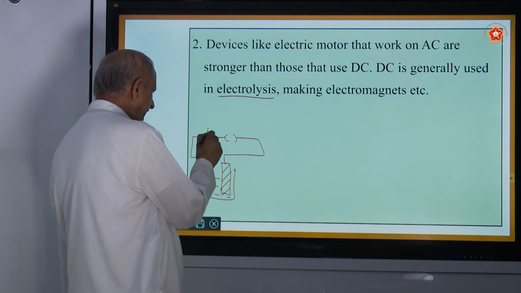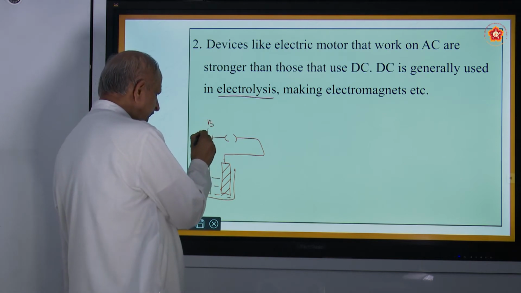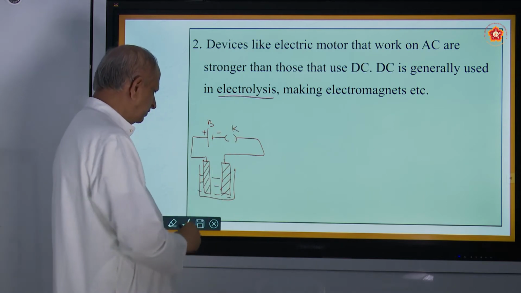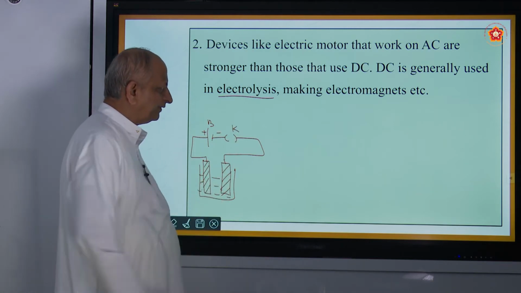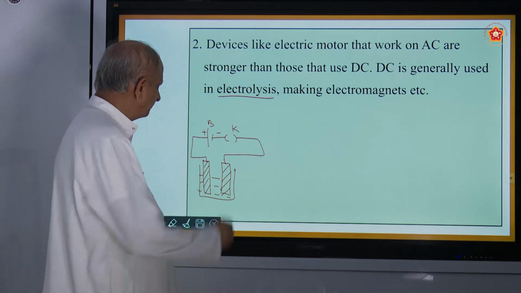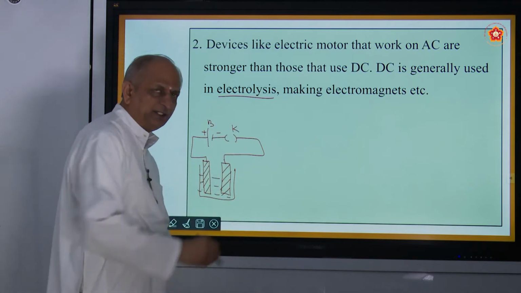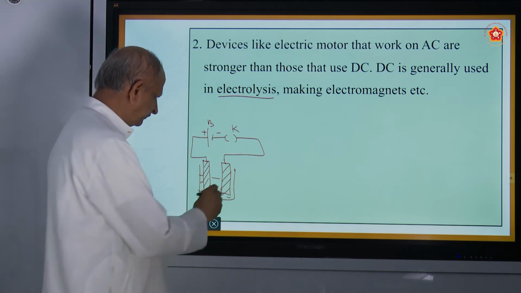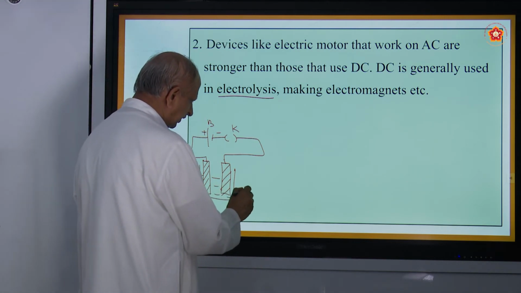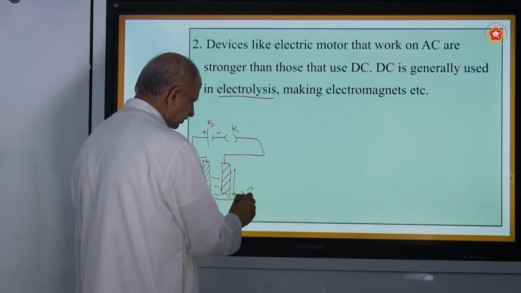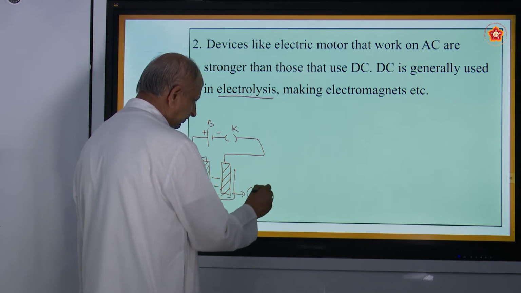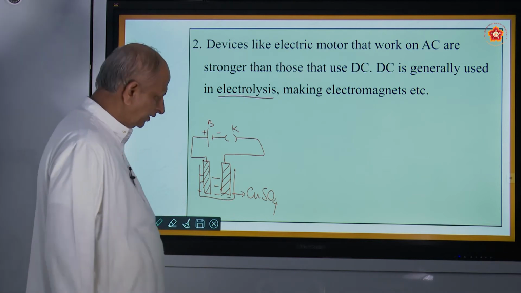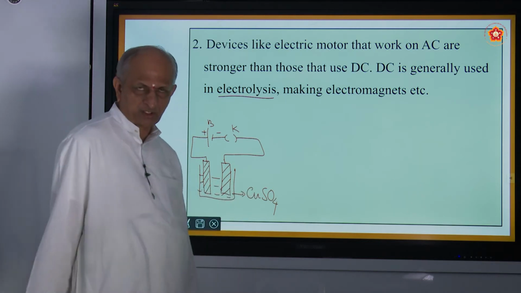This is what is called a battery, positive, negative. This is called a key or switch. These are the copper plates. This is the copper sulfate solution. So this is the process of passing electric current through an electrolyte. Here the solution you are getting is called the electrolyte. Suppose it is copper sulfate, you must take it in solution or molten state, or it may be sodium chloride solution.